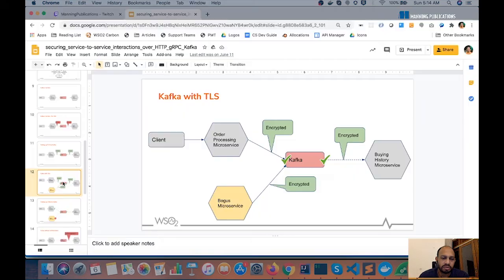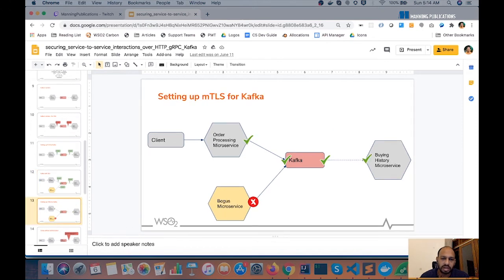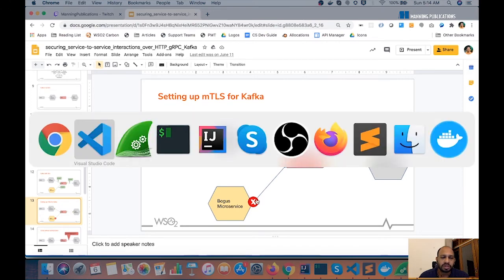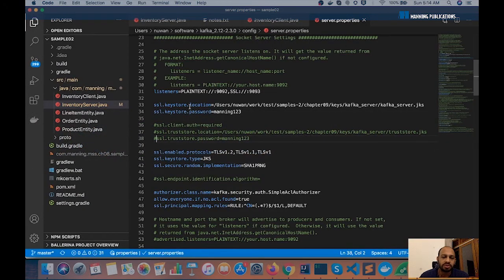Now, although we encrypted the communication channel, it is still possible for a bogus microservice to pretend that it is the orders microservice or someone else. So similar to before, to address that particular problem, we have to use MTLS with Kafka. Doing that requires some additional configurations on the Kafka side. So that is what you're seeing right here.